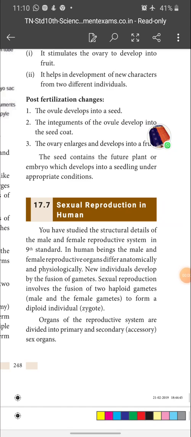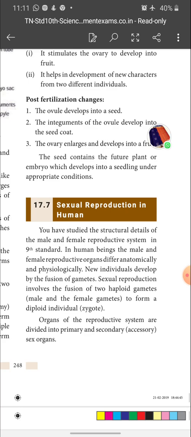Good morning, children. Last session I discussed with you the various types of reproduction that take place in plants, such as vegetative reproduction, sexual reproduction and asexual reproduction, and the various methods of asexual and vegetative reproduction. Everything we have seen in our previous sessions. Okay, and today we are going to enter reproduction in humans.